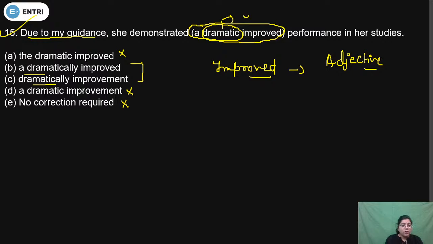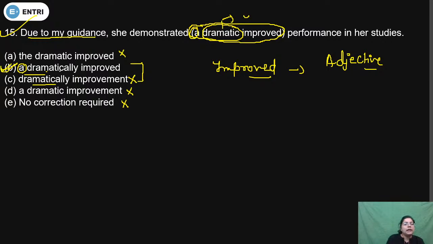The correct answer option will be decided according to article A. Before dramatically, definitely we have to use article A. So it is given in only option B. So we can easily eliminate option C. So the correct answer option will be B.